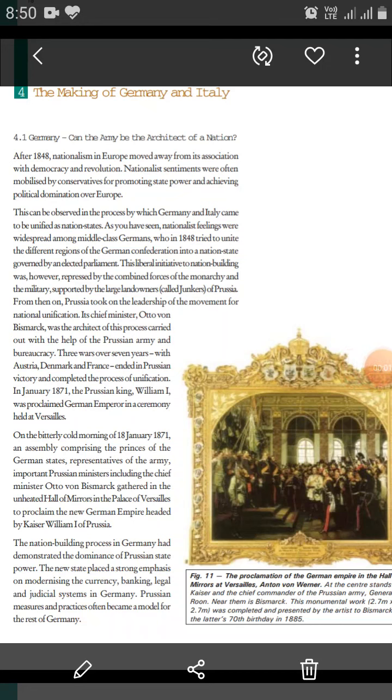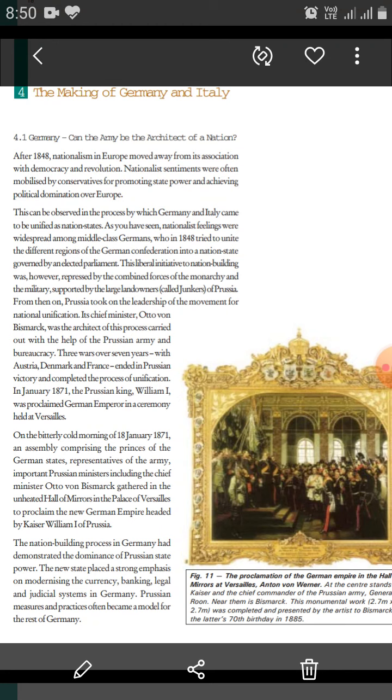Students, in the history first chapter, today we will read about the unification of Germany. Students, Germany was not unified till the 19th century, and the unification of Germany was a very complicated process. Now let us read what were the processes involved in the unification of Germany.